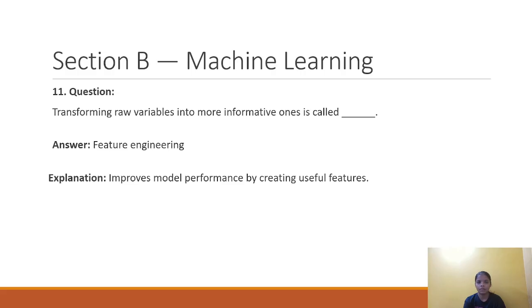In this video, we will cover Internal 2, Section B, Machine Learning. Question number 11. Transforming raw variables into more informative ones is called blank. The answer of the following question is feature engineering. Feature engineering helps us to improve the model performance by creating useful features from raw data to informative data.